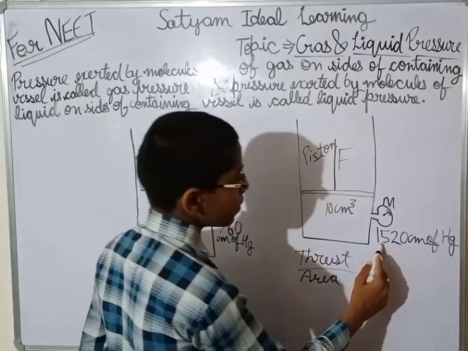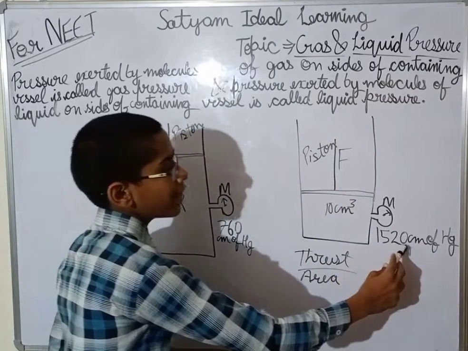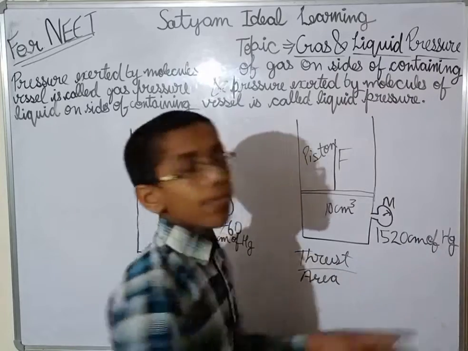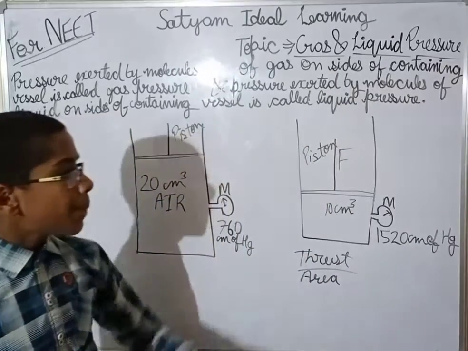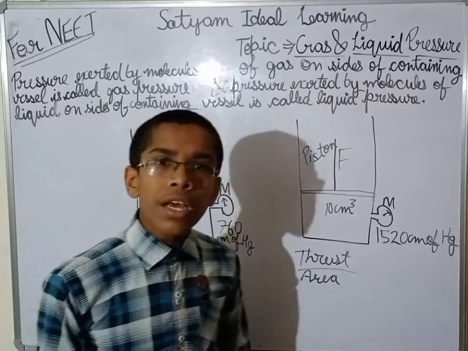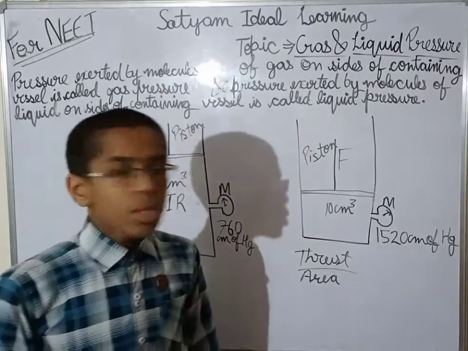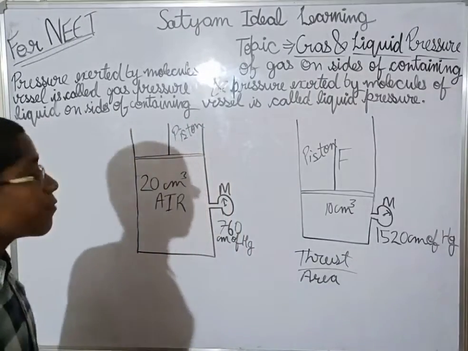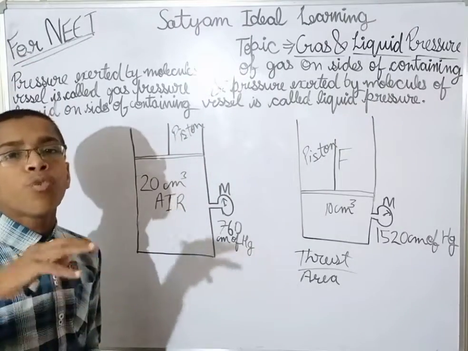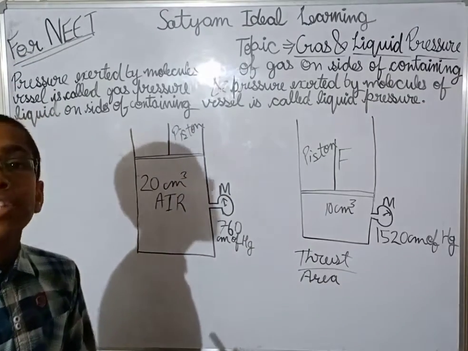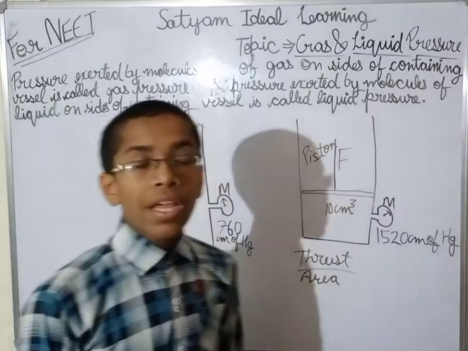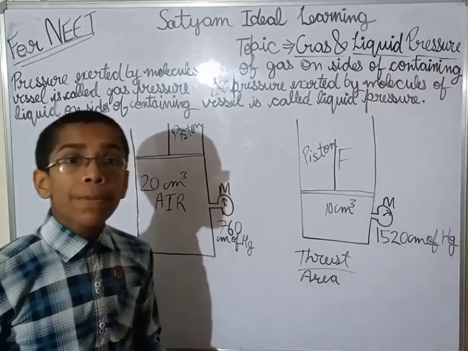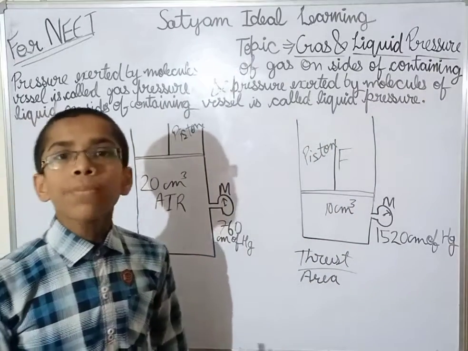Now what are we seeing? 1520 centimeter of Hg or mercury. The pressure is just double. How has it doubled? So first we conclude that when we decrease the volume of air, then the pressure becomes double. Now how does it become double?